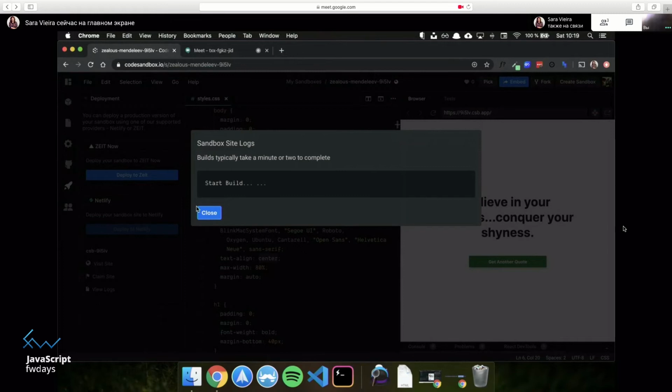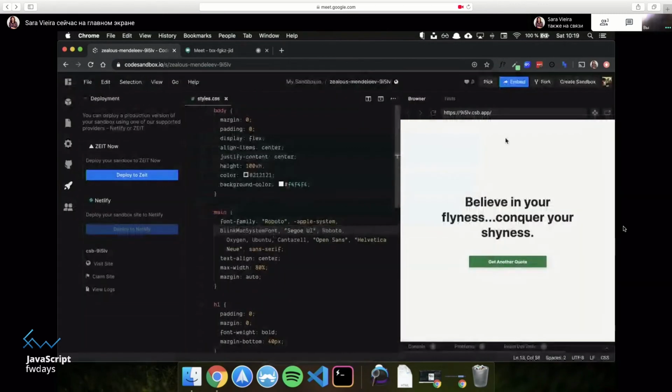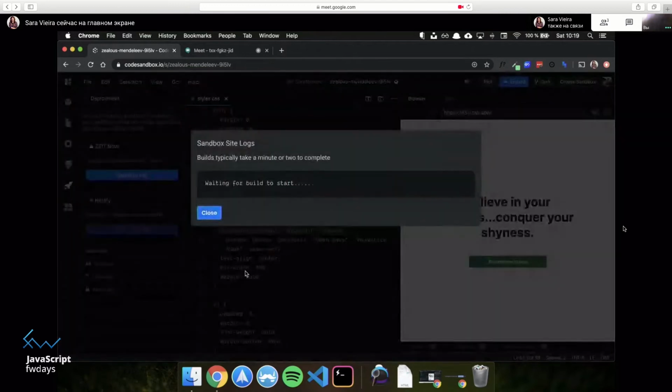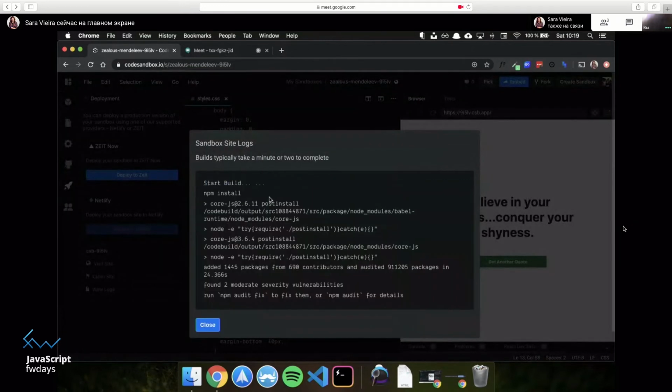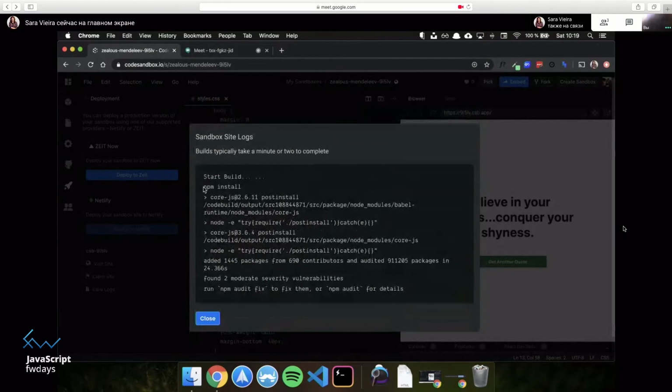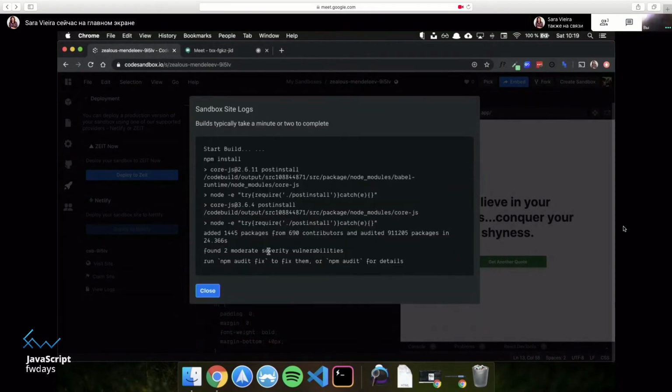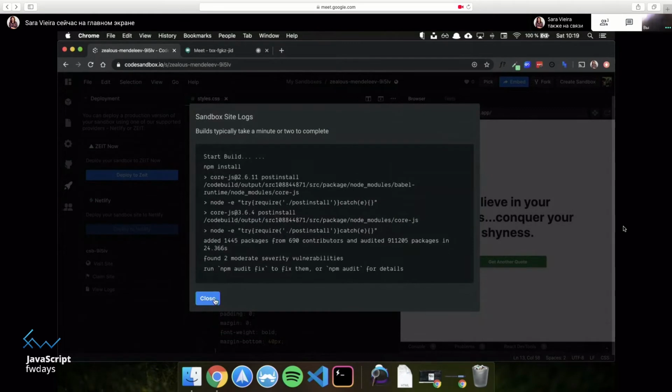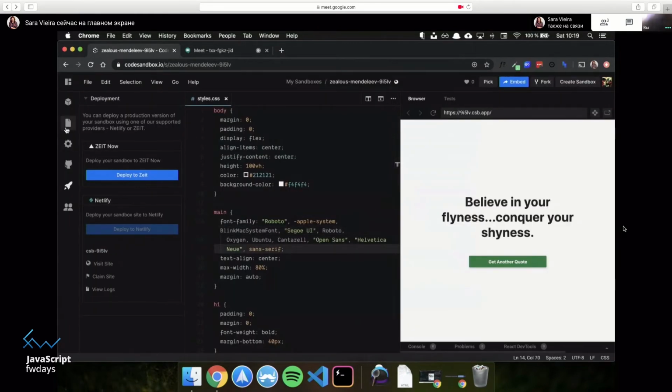So it's starting to build. I'm going to close this because it doesn't have to be open. And as you can see, I can still come here and say view logs. And it's going to tell me the same thing. And then it's going to say, okay, so it started npm install. And as always, it installed core-js. I have no idea which app doesn't have core-js. So, and okay, cool. So let's leave this at this, okay? And let's come here.